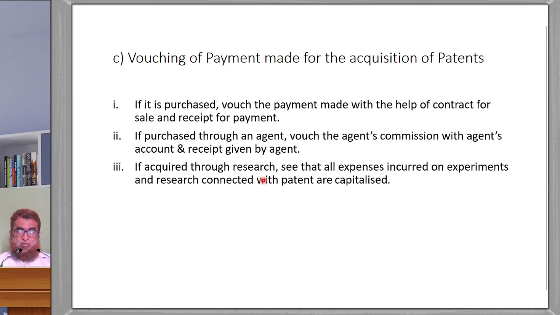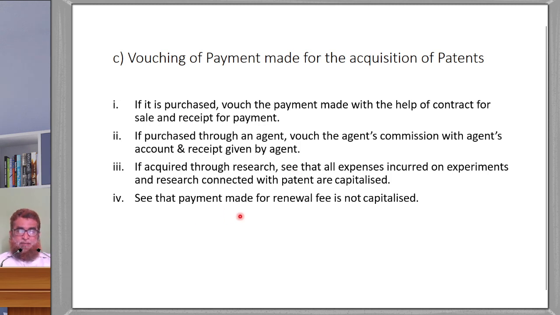Next one, if acquired through research: your client has his own research and development, R&D, department, and through the research by them you have acquired the patent. In that case, see that all the expenses incurred on the experiment and research connected with the patent are capitalized. Expenses incurred for research and development are capitalized. That is for the patent.